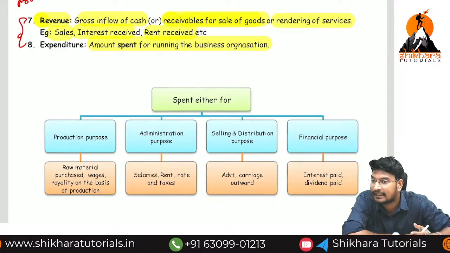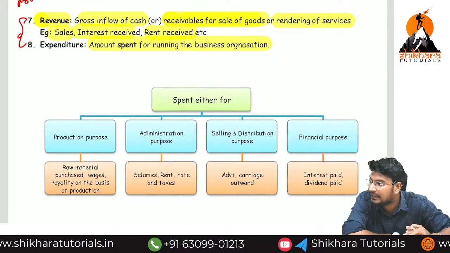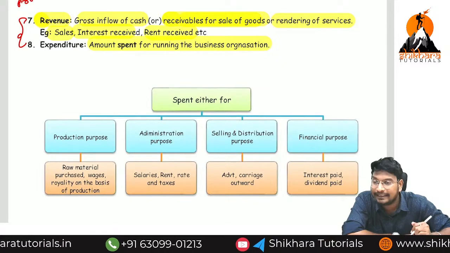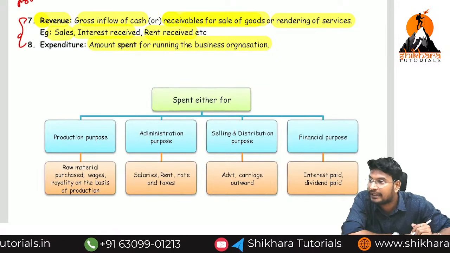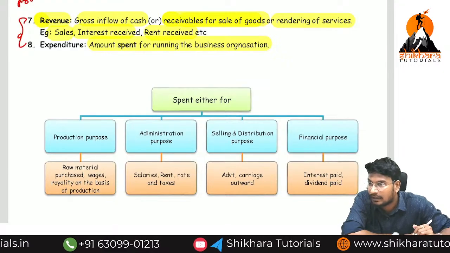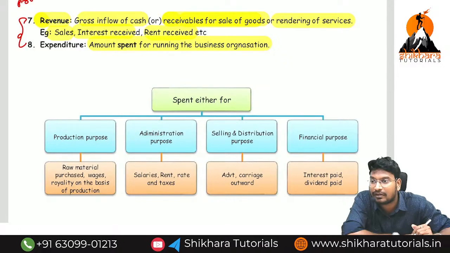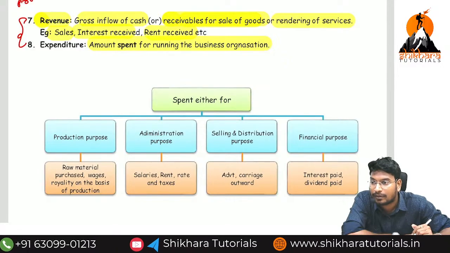Why are we learning all these meanings? We learned the asset meaning, the liability meaning, then income and expenses. Income and expenses will be helpful to find out the profit or loss. Without income and expenses, we cannot find out the profit or loss.